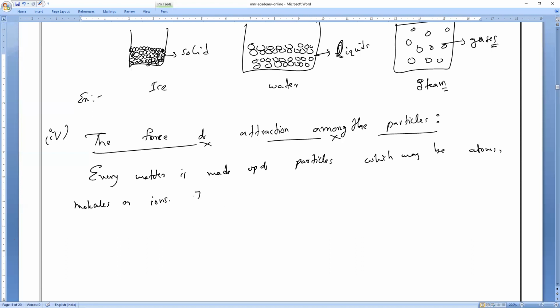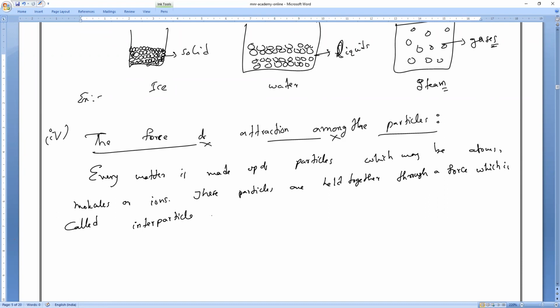These particles are held together through a force, which is called interparticle force, or also intermolecular forces.